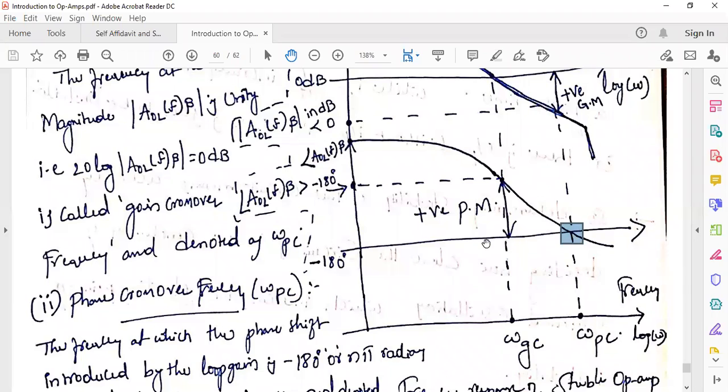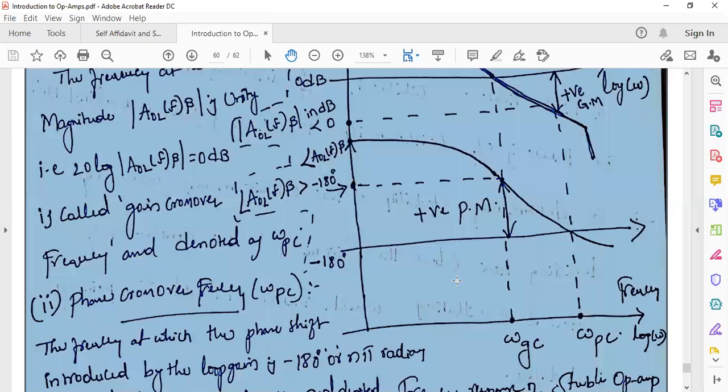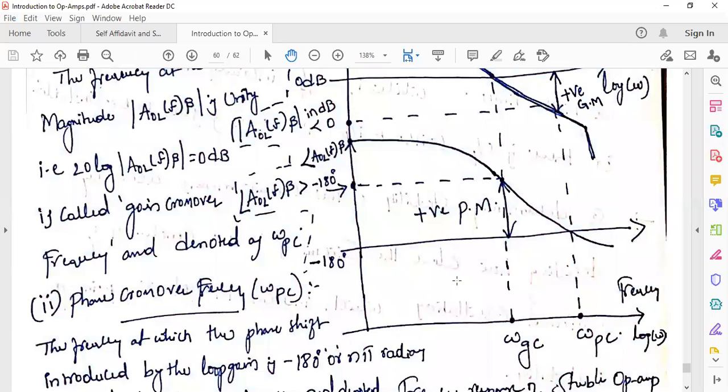So at this particular frequency, the phase angle becomes minus 180 degrees, and that frequency is called the phase crossover frequency. Gain crossover frequency means the frequency at which the magnitude of loop gain reaches 0 dB, nothing but unity. The frequency at which the phase of your loop gain reaches minus 180 degrees is called the phase crossover frequency. Is it clear? Two definitions: what is gain crossover frequency and phase crossover frequency?